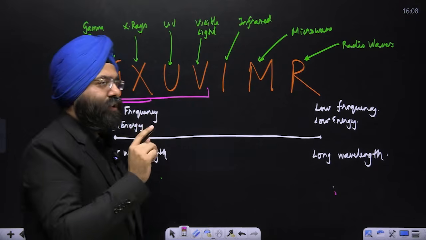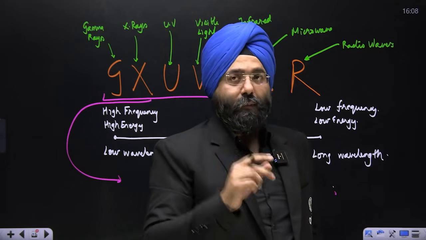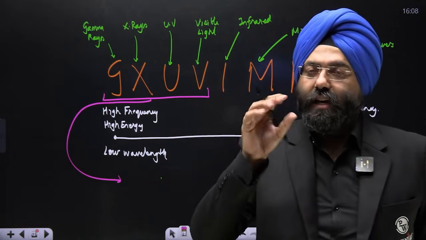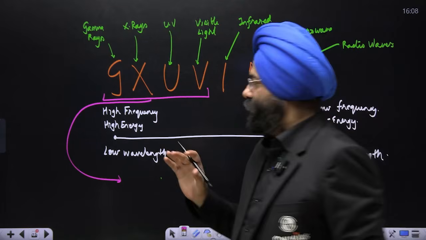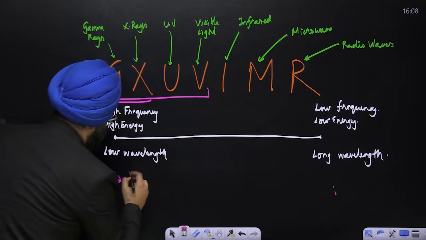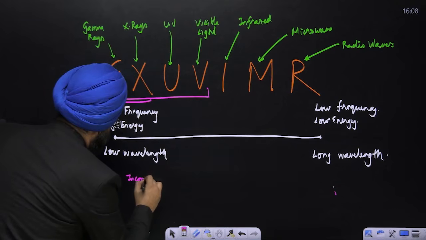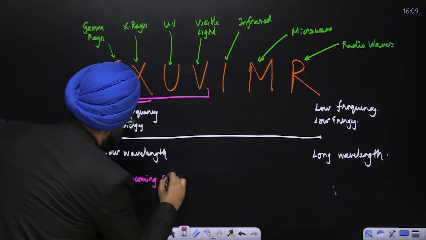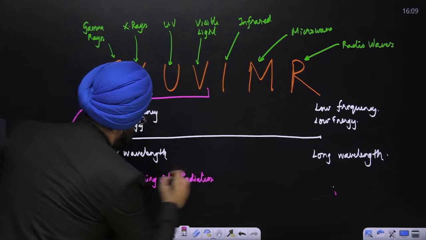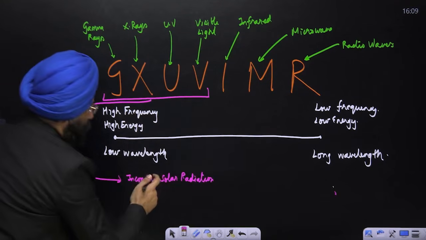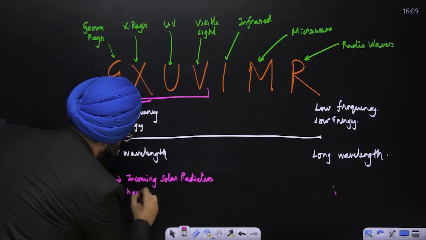But if I see the amount, UV rays are the maximum. That means visible light is also there. Incoming solar radiation has all of them.